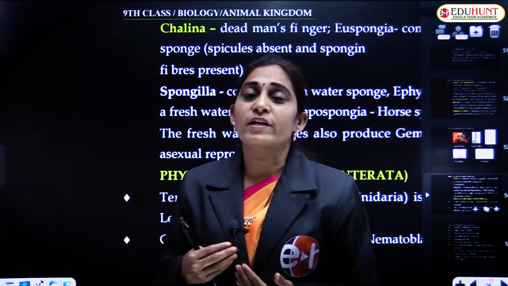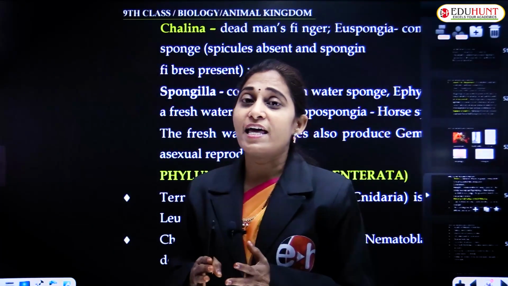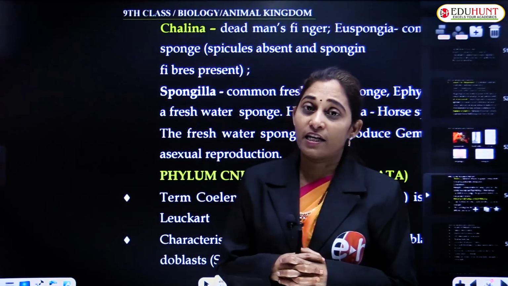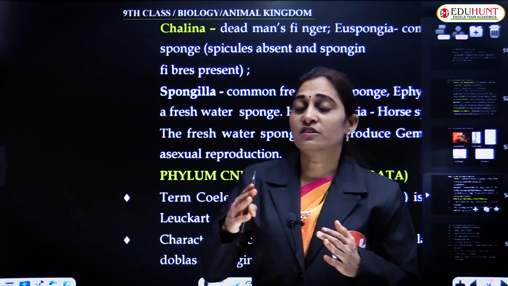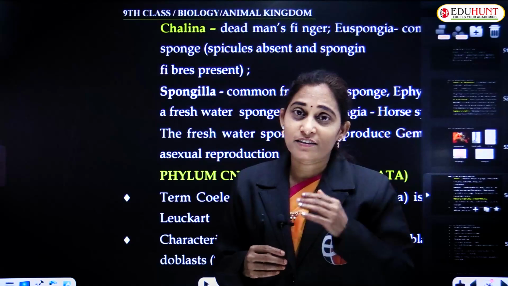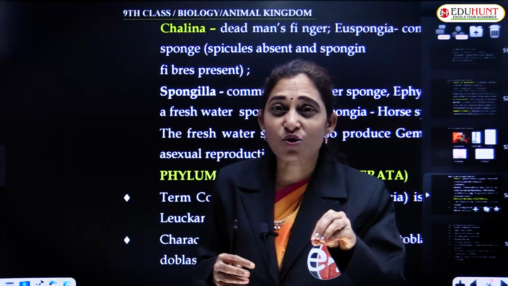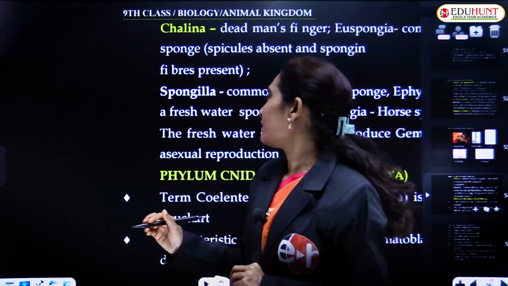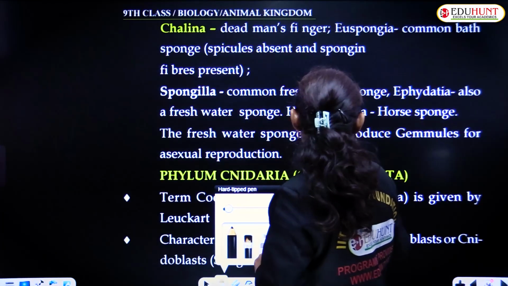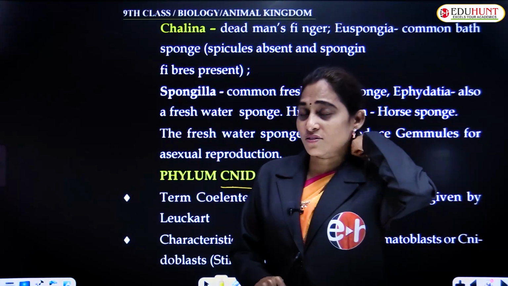Now we are moving to the next grade of organization, that is tissue level organization or tissue grade organization, which is seen from Coelenterata till Chordata. But tissue level organization means only tissues are formed in the phylum Coelenterata. This is the phylum Cnidaria, also known as Coelenterata.